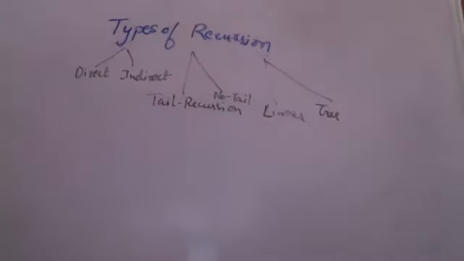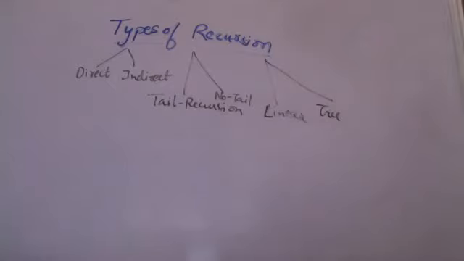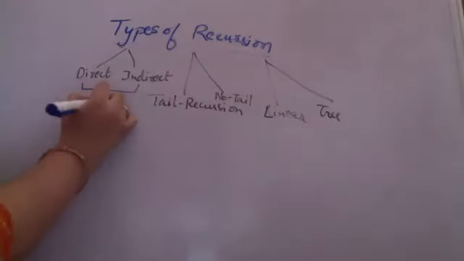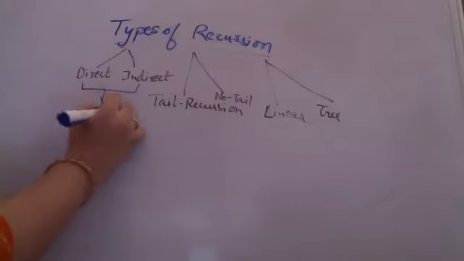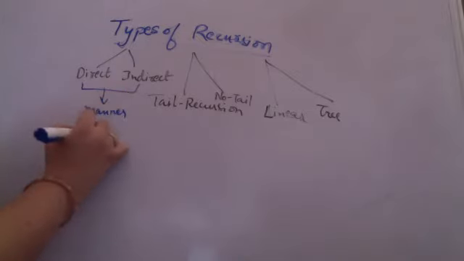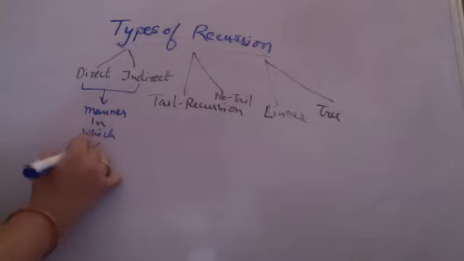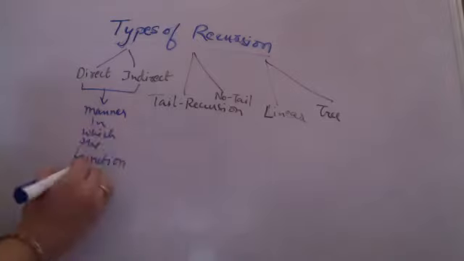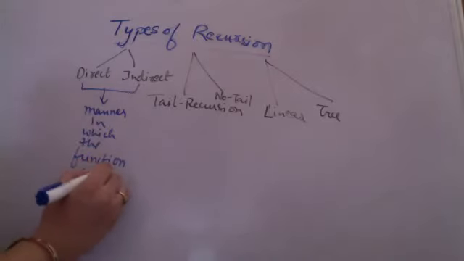So what are the types of recursion possible? There are certain methods on which we are going to differentiate between the types. If the function calls are made directly or indirectly, so the manner in which the function calls are made, according to that, we say that it is a direct recursion or indirect recursion.